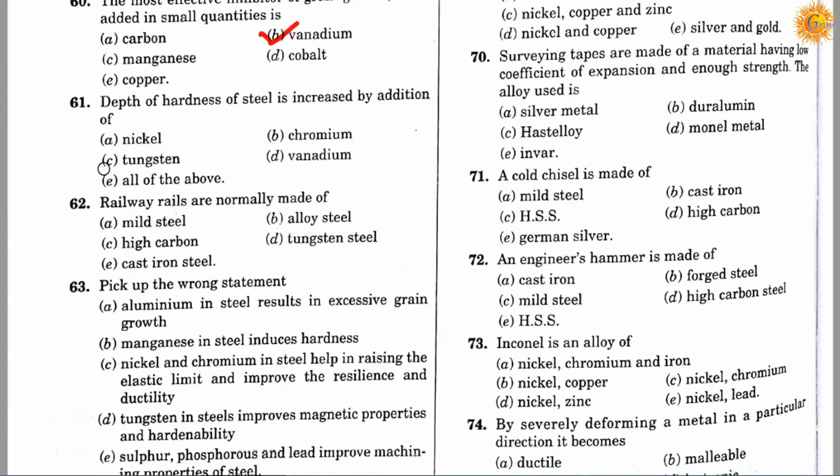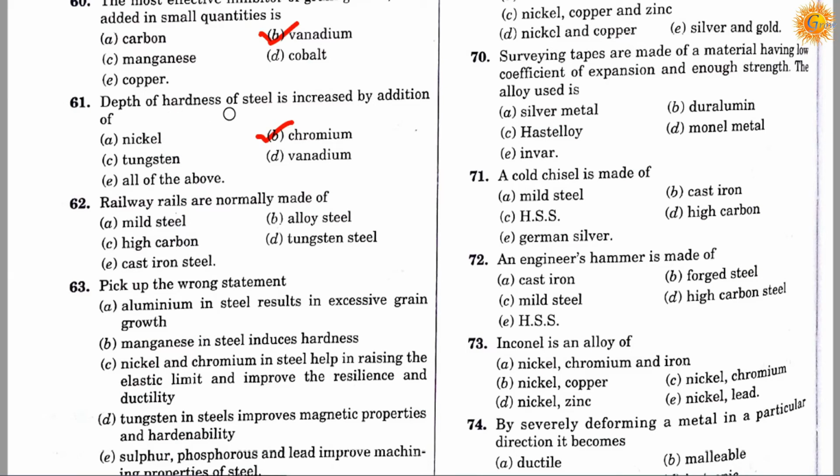Question number 61. Depth of hardness of steel is increased by addition of option A, nickel. Option B, chromium. Option C, tungsten. Option D, vanadium. Option E, all of the above. Correct answer is B, chromium.